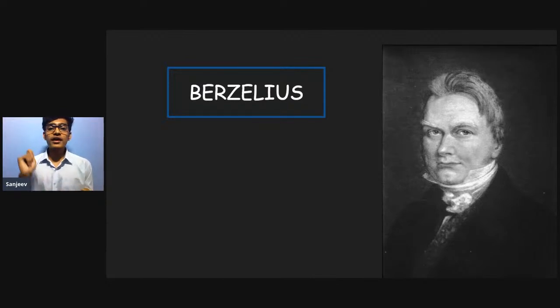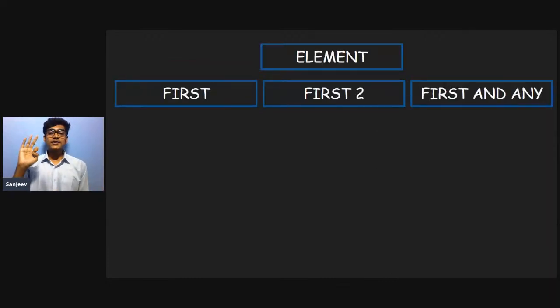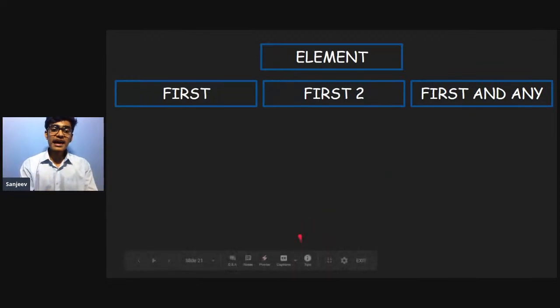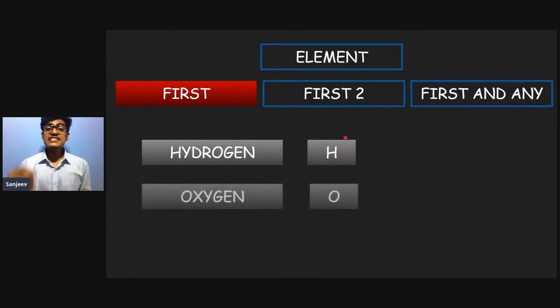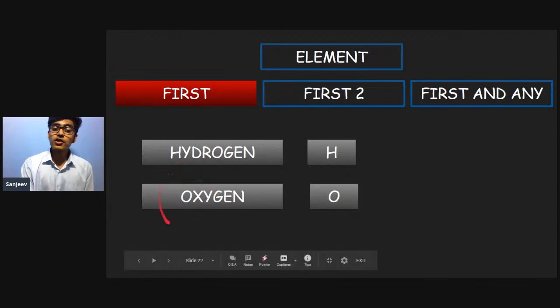So how were they symbolized during that time? It was divided into three parts. First, the elements were named after their first initial letter. Suppose we talk about hydrogen, as you can see, the initial letter is H. So the first letter was used for its symbol. Next example is oxygen. The first letter of oxygen is O.